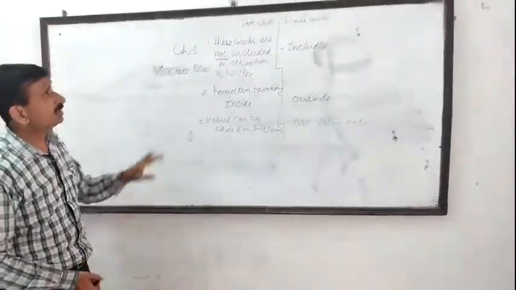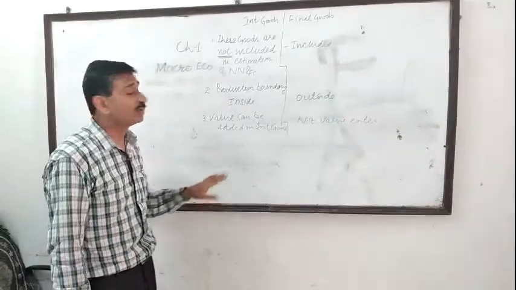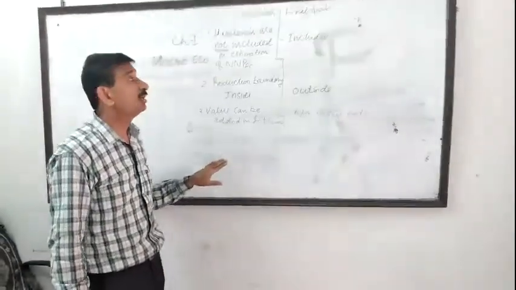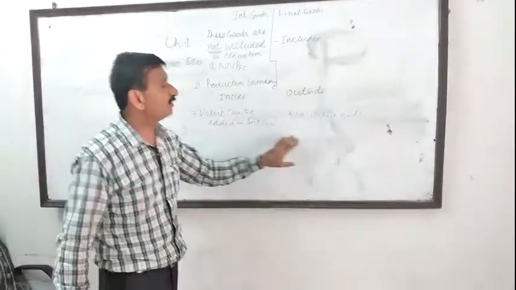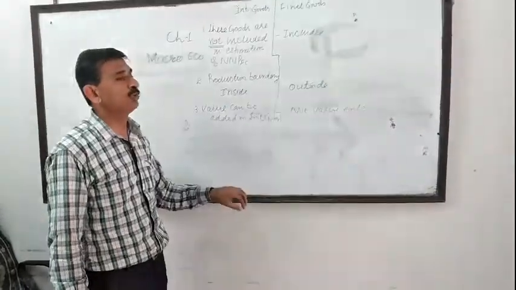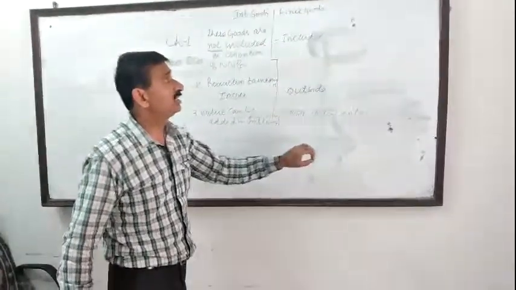One more thing is, intermediate goods cannot be directly used by a producer or a consumer, whereas final goods are directly used by a consumer or producer to satisfy his wants.